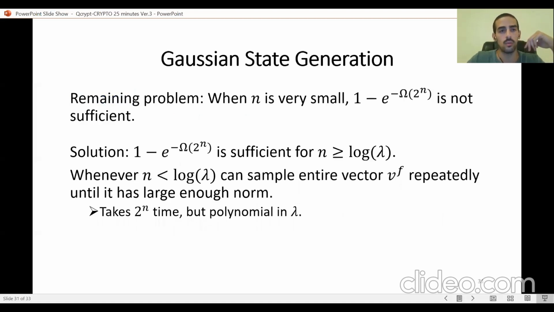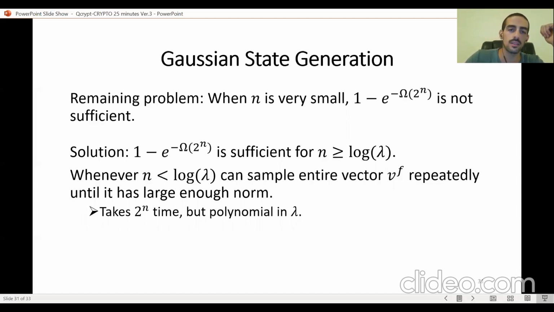Now, one small technical problem that I kind of hid under the rug is that this concentration bound, which tells us that the vector V is going to have a large enough norm, kicks in only for large enough n, right? We want our construction to work even for n equals 1, and for n equals 1, this 1 minus e to the minus 2 to the n is not a large enough probability. This is just a constant probability.